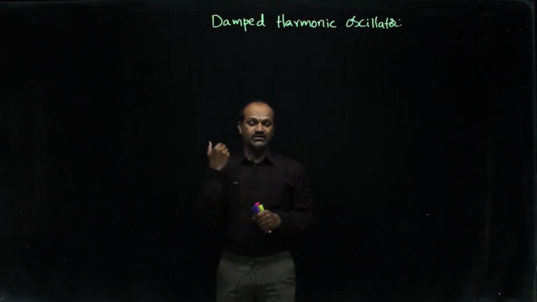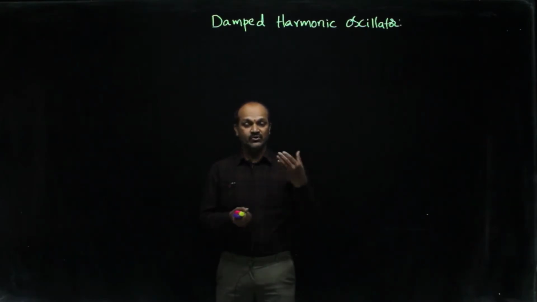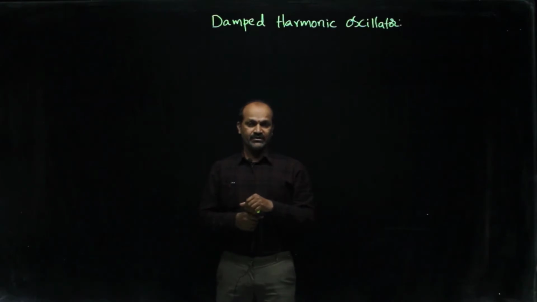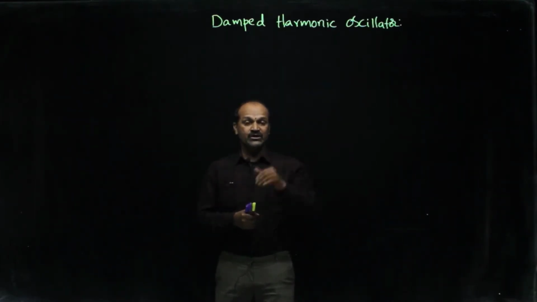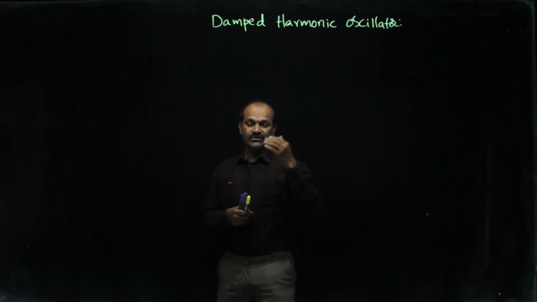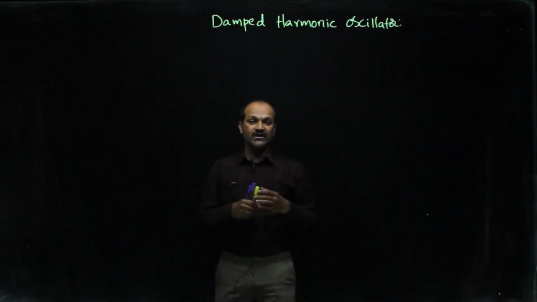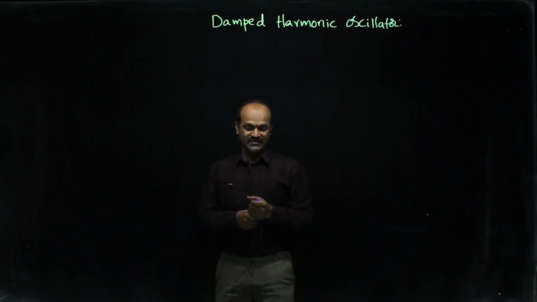Of course, the restoring force condition will be obeyed in this also. The restoring force is proportional to displacement and opposite to its direction, that is, it acts towards the mean position. Additionally, frictional force acts due to the fluid. So how will the equation for the damped harmonic oscillator look, and what is its solution? Finally, we will see what we obtain.